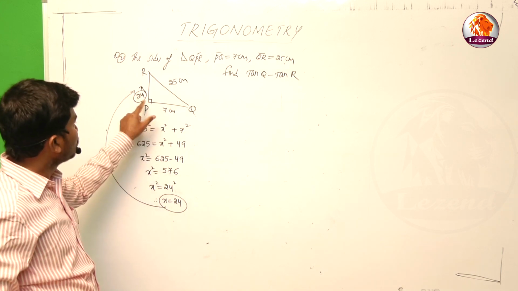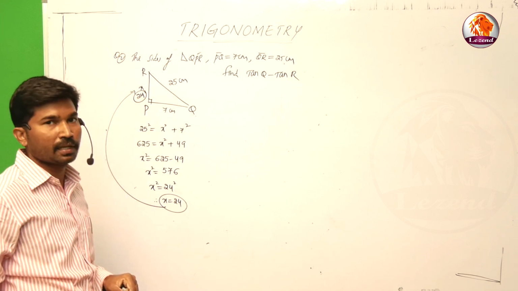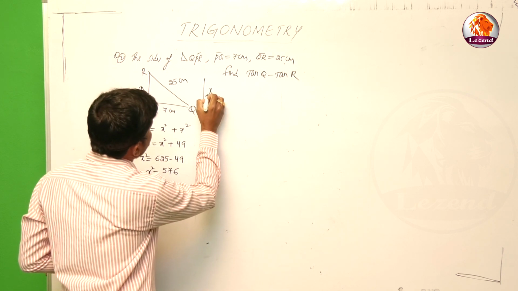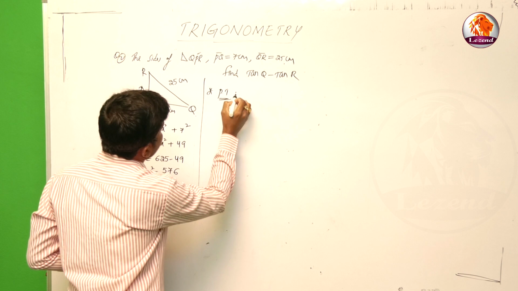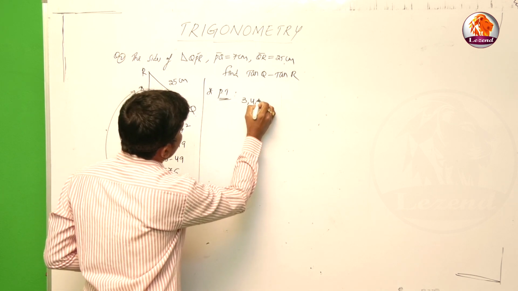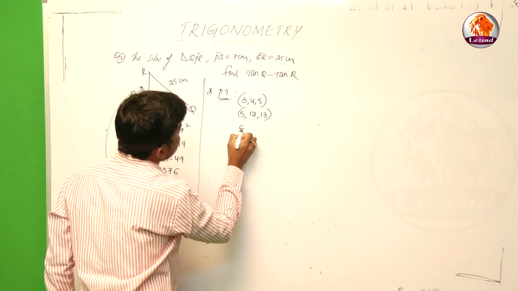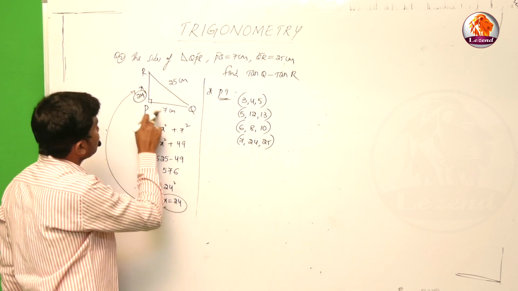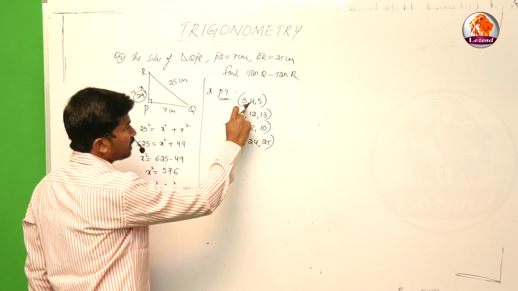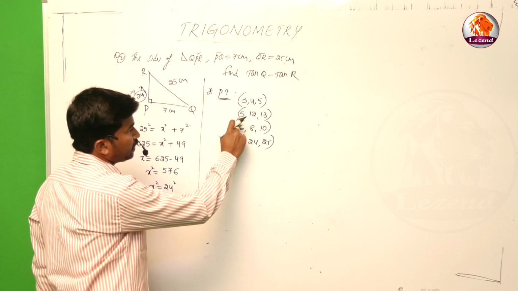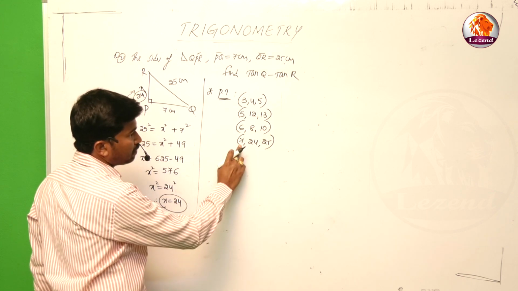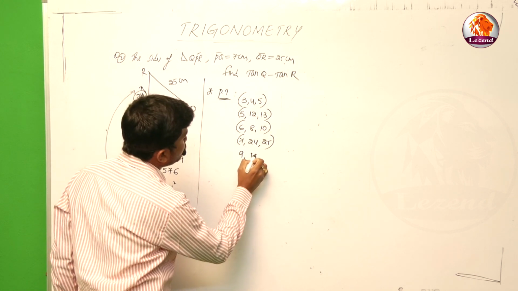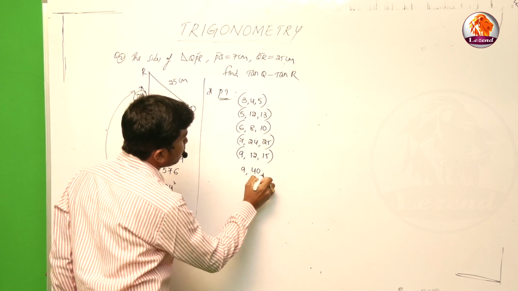Now we know 7, 24, 25. This is a Pythagorean triplet. I'll say some examples of Pythagorean triplets. Keep them in mind. One is 3, 4, 5. Next one, 5, 12, 13. Next one, 6, 8, 10. One more, 7, 24, 25. So 3, 4, 5, 5, 12, 13, 6, 8, 10, 7, 24, 25. One more, already we know, 9, 12, 15, and 9, 40, 41.